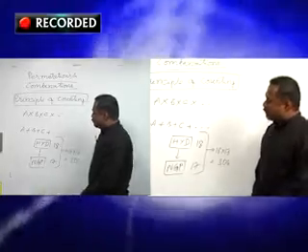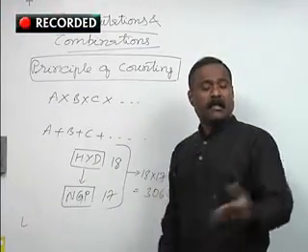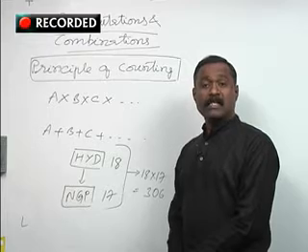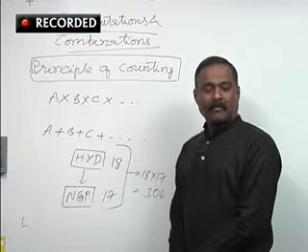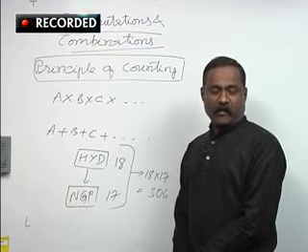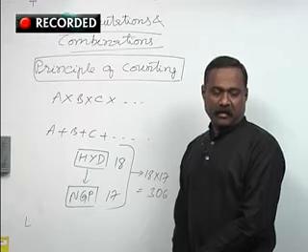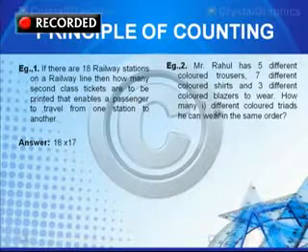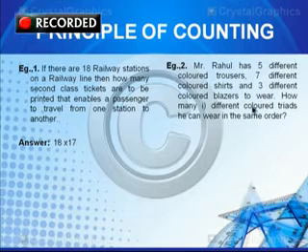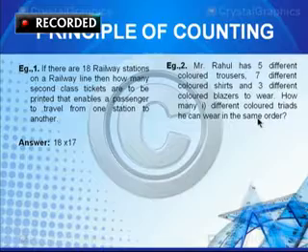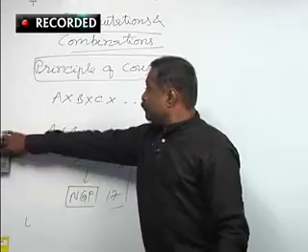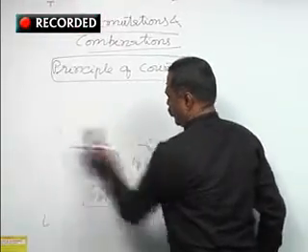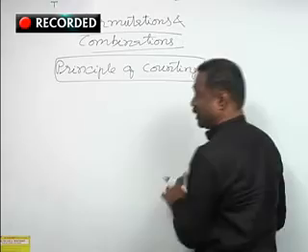Okay. Similarly, if you go to the second example, Mr. Rahul has 5 different colored trousers, 7 different colored shirts and 3 different colored blazers to wear. How many different colored triads he can wear in the same order? So, what does it mean? You can see the problem carefully. Please go to the problem once carefully.